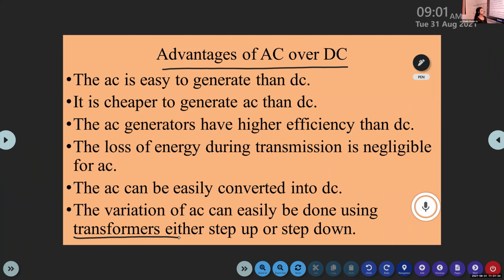Now, any two advantages of AC over DC? AC is easy to generate than DC. Okay. Yes, Naureen.